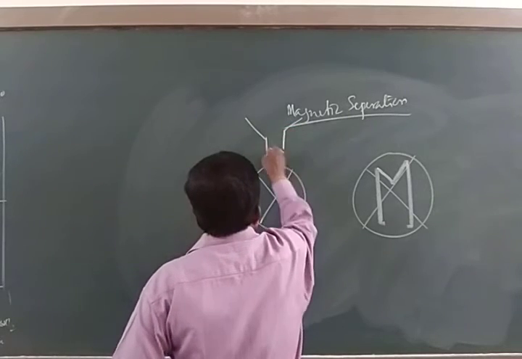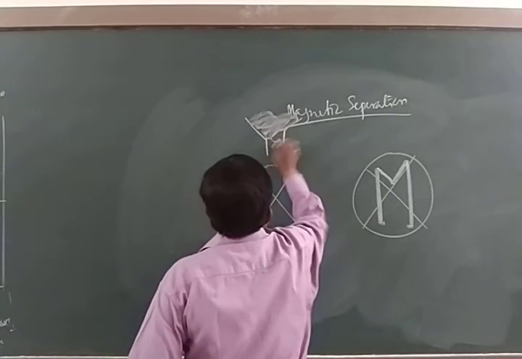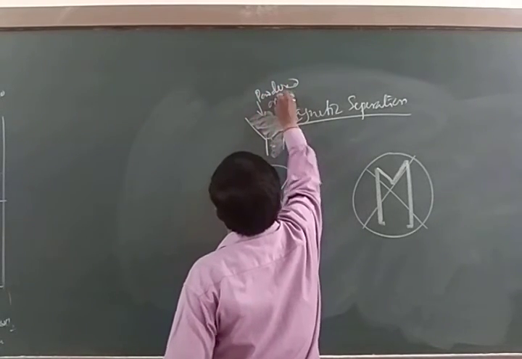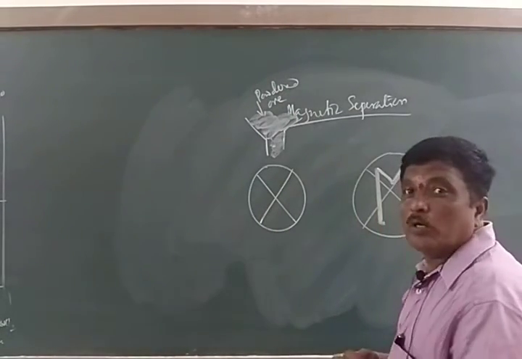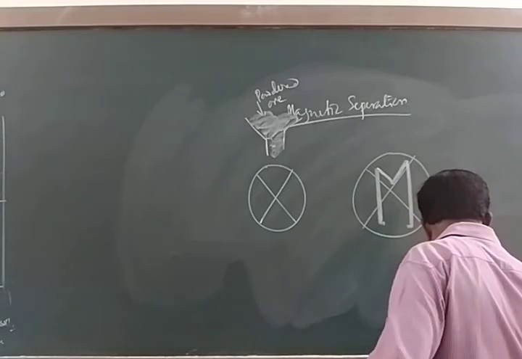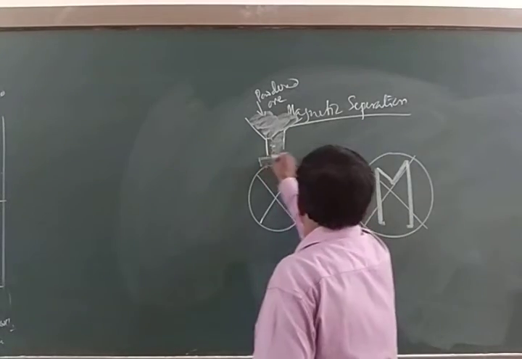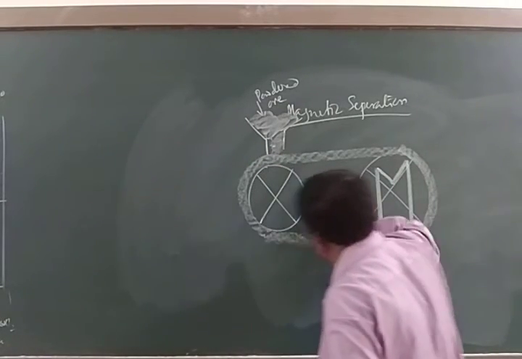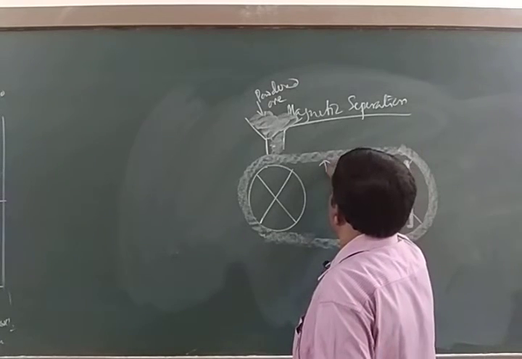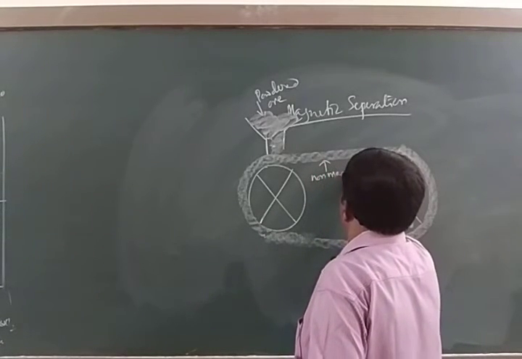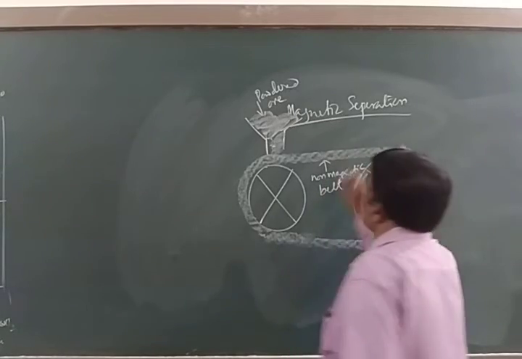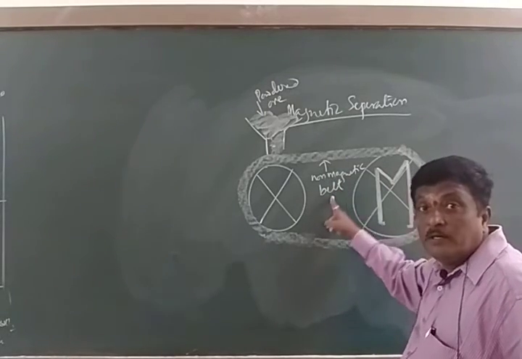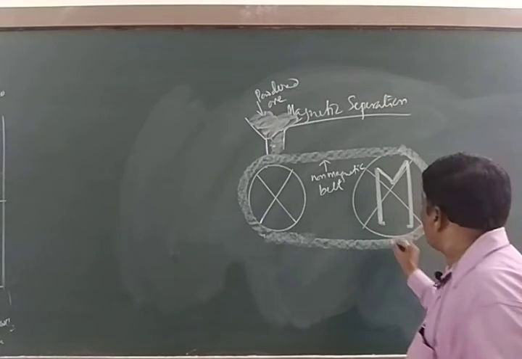Allow the powdered ore to fall over a non-magnetic belt. The powdered ore is allowed to fall over a non-magnetic belt revolving around the magnetic roller. This is very important.